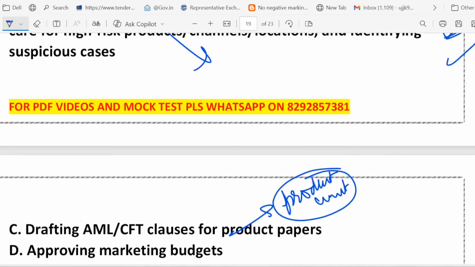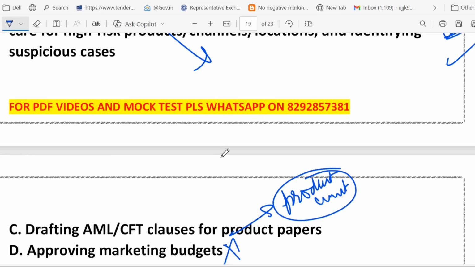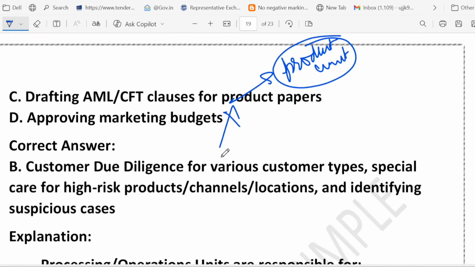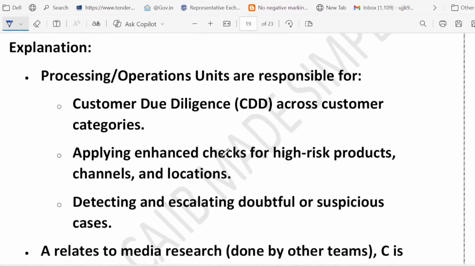What about option D? Approving the marketing budget. That is totally unrelated. Let me give you one example. Suppose there is a customer, right? He wants to open an account, and he deposited 50 lakh in cash. So what will operation staff do? They must verify the identity, apply enhanced checks and escalate if it is suspicious. That is called customer due diligence. It is done for all customers. Extra care for high risk products, channels and locations.